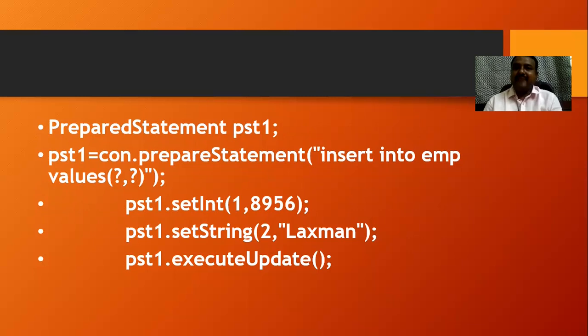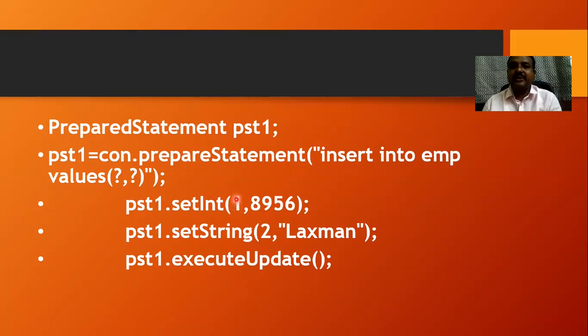For assigning a value to this parameter, we use a method called setInt, and this setInt has to be used on the reference variable of your prepared statement. If you observe this statement here, pst1.setInt, the 1 indicates the number of the argument, because I want to set the first argument.